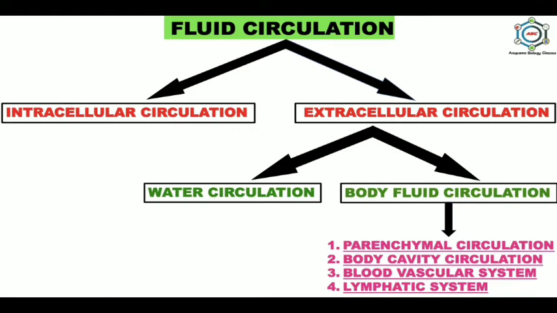Third is the blood vascular system, which is found in higher invertebrates and all chordates, where a specialized circulating fluid, that is blood, is pumped to the tissues by the heart and blood vessels. And the last is the lymphatic system, which is present in all vertebrates, composed of lymph, special lymphatic capillaries, lymphatic vessels, and lymph nodes.